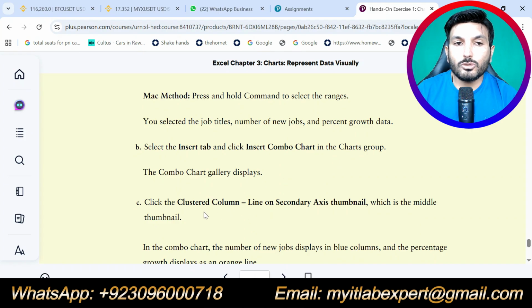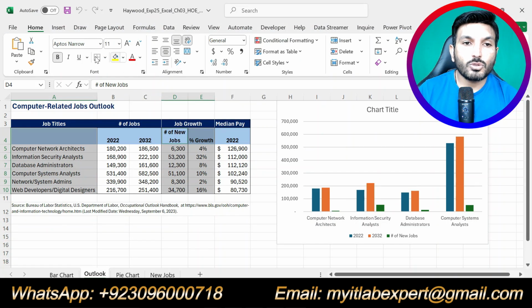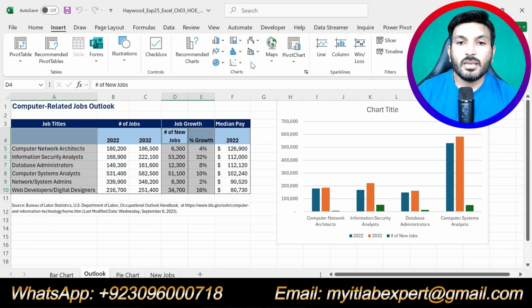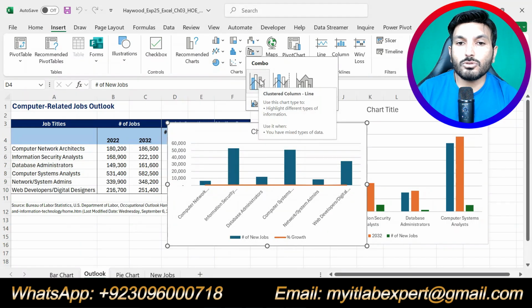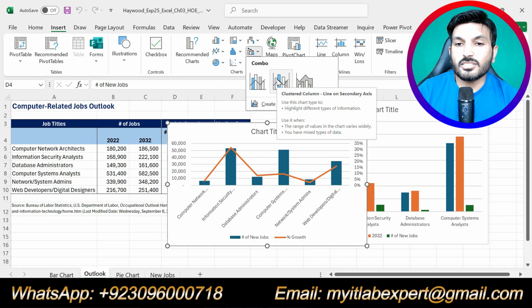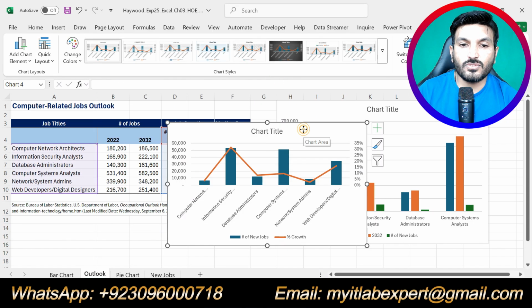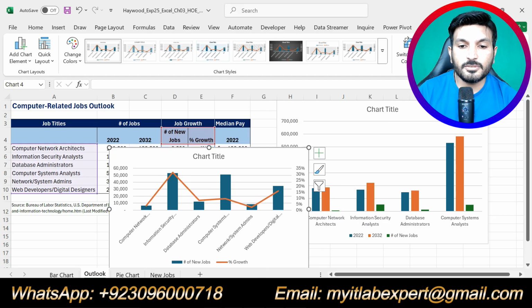And we are supposed to select clustered column line on secondary axis. That chart we are supposed to insert. So I will click the Insert tab and go to combo chart, and we are supposed to select clustered column line on secondary axis, that is the second option. This is the chart that we are supposed to insert, so I will select this one. So we have inserted that chart.